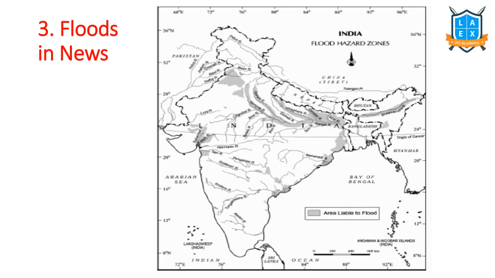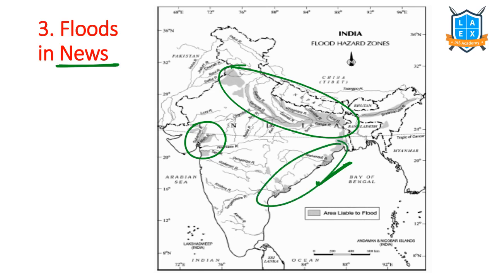The next important disaster that is in news is floods. What is the meaning of flood? Overflow of the water from a channel or a water body is called as floods. So these are the areas which experience heavy flooding. Western region, our northern region, coastal regions, and the areas where rivers are there, Brahmaputra, here Indus.